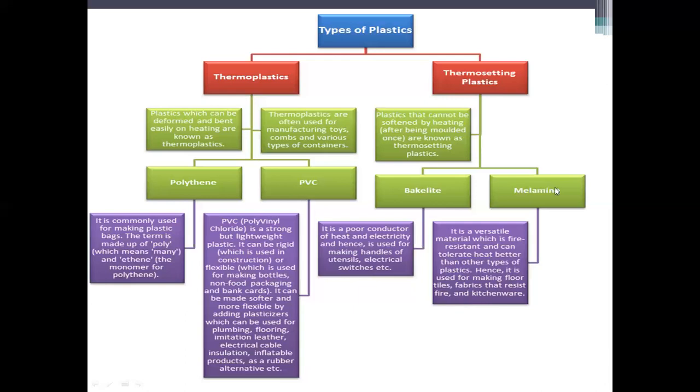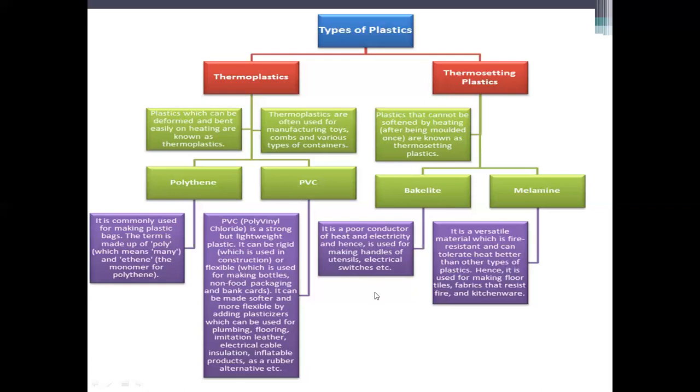Because melamine is a heat resistor or heat tolerator, that's why melamine is used in these types of material like kitchenware and firefighting uniforms. And bakelite, once it is hard, is harder than the melamine, so it is used for handles of all utensils. All the plastics are bad conductors, so the handles of utensils, electrical switches, etc.